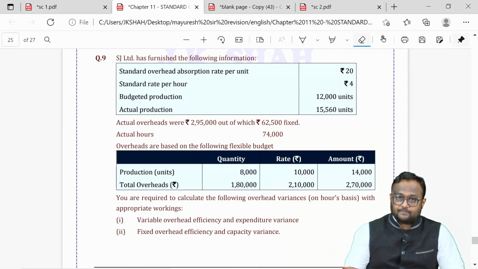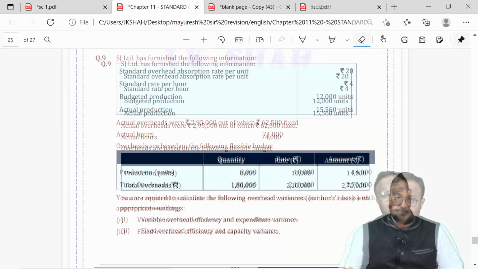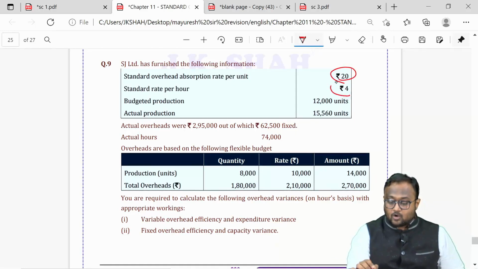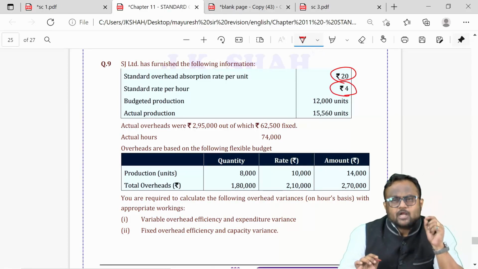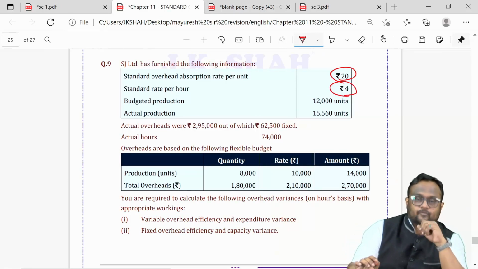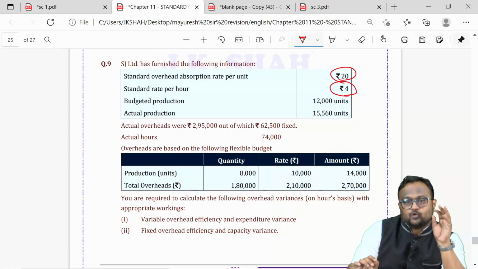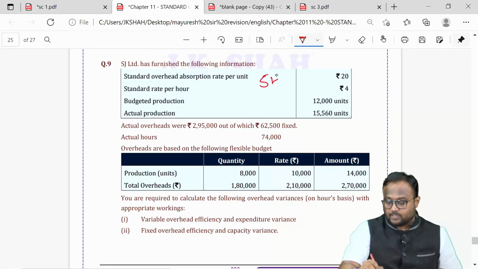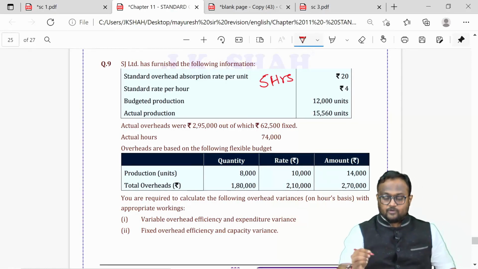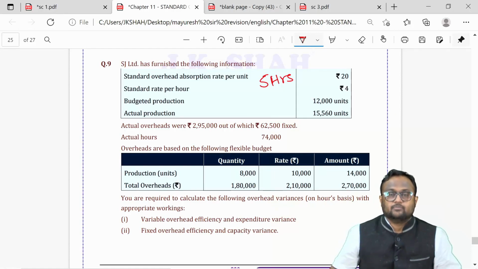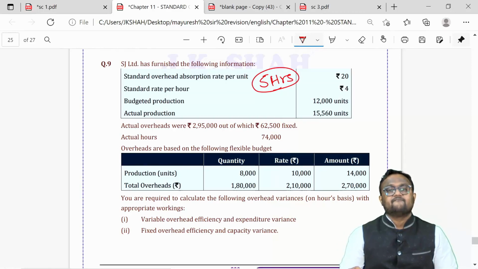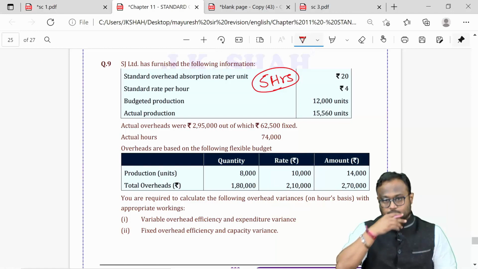We'll go for question number 9. Now when I talk about question number 9, let me tell you, your per unit rate is 20 and your 1 hour cost you 4. Your each hour cost you 4 and you have incurred 20 for 1 unit. That means you must have taken 5 hours to complete that 1 unit. It is that simple. So my first 2 items in the data in the question suggest that each unit takes 5 hours to complete the production.